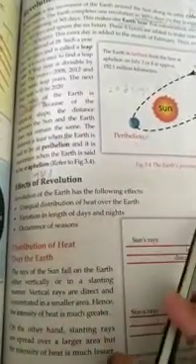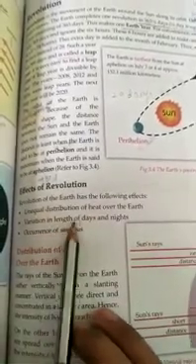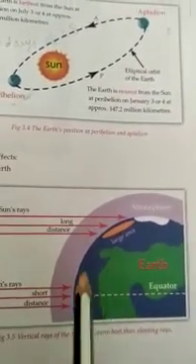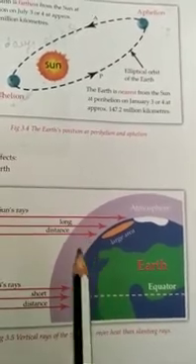Okay, so the next topic we have is effects of revolution. Revolution of the earth has the following effects. First is unequal distribution of heat over the earth. Second is variation in length of days and nights, and third one is occurrence of seasons. First, we talk about the distribution of heat over the earth.